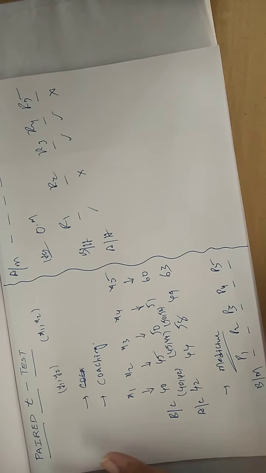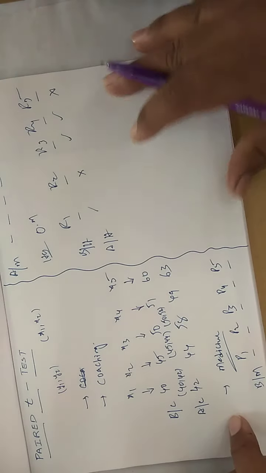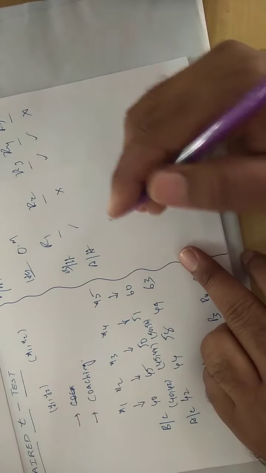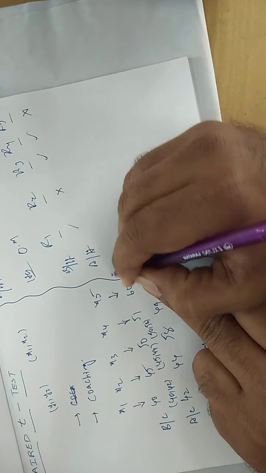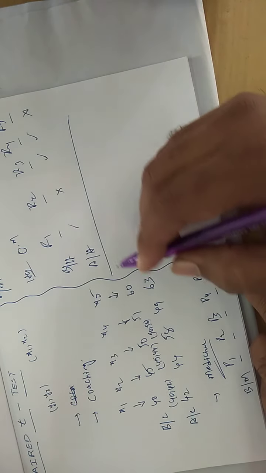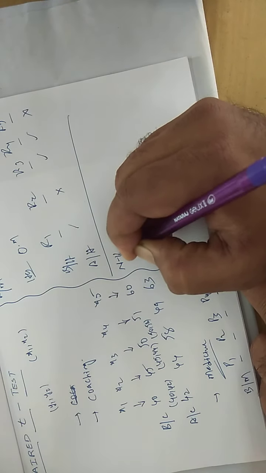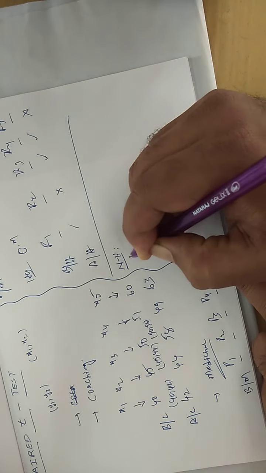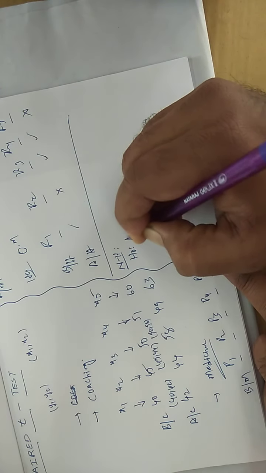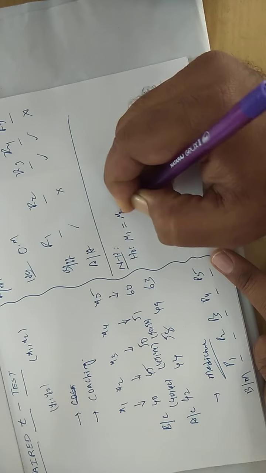Okay. Now after understanding where you can apply the paired t-test, I am going to explain the testing procedure. You know very well what the steps of the testing procedure are. The first one is the null hypothesis as usual. H naught: mu1 is equal to mu2.